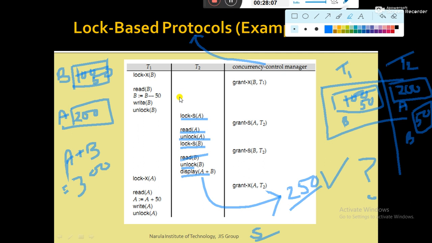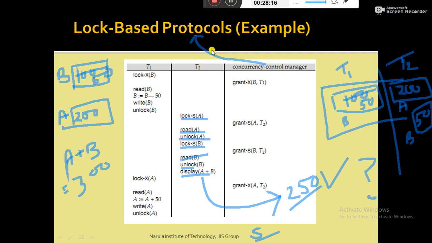Rather, we should delay the unlocking of the data item. That means rather than unlocking the data item immediately once the job is done, we have to unlock the data item at the end of the transaction, which means we have to delay the unlocking operation.